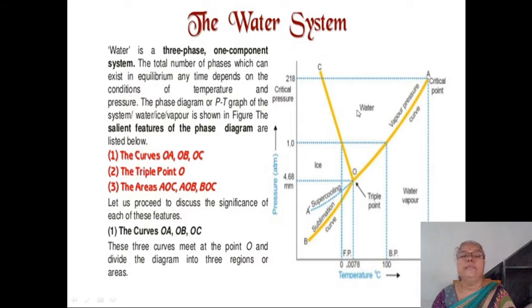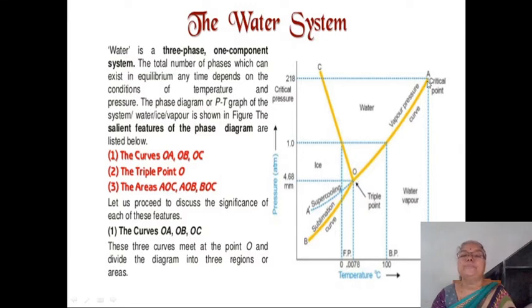So the water system is a one component system, and the maximum number of phases that are in equilibrium at one point is three: ice, water and water vapor. And at the O point, this point is termed the triple point, and at this triple point three phases are in equilibrium and the degree of freedom is 0.